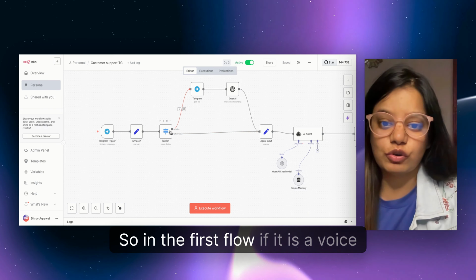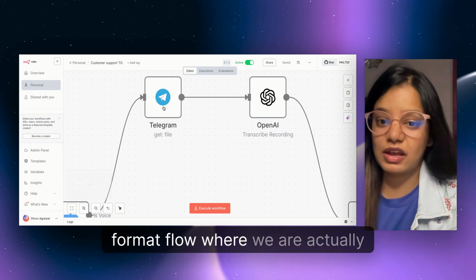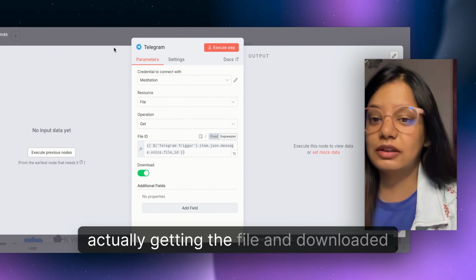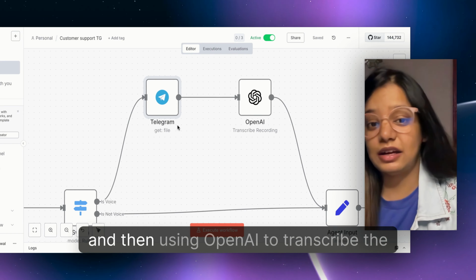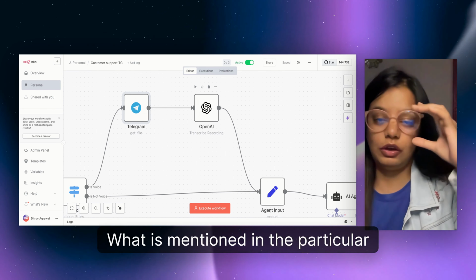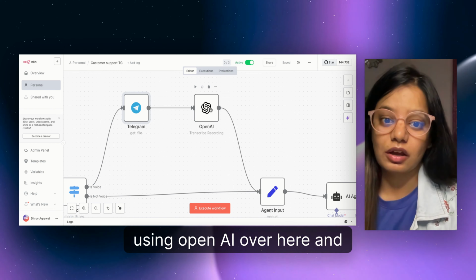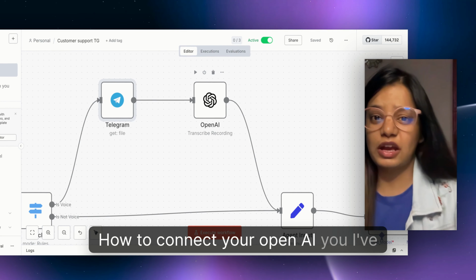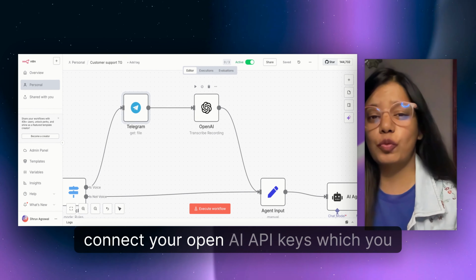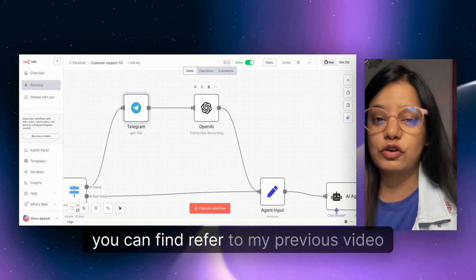So in the first flow, if it is a voice format, it goes on to the voice format flow, where we are actually getting the details of the file. Here we are getting the file and downloading it, and then using OpenAI to transcribe the recording. What is mentioned in the recording by the user is what we are using OpenAI for over here. And how to connect your OpenAI, I've already recorded a lot of tutorials on how you can connect your OpenAI API keys, which you can find the link for somewhere over here. You can refer to my previous video.